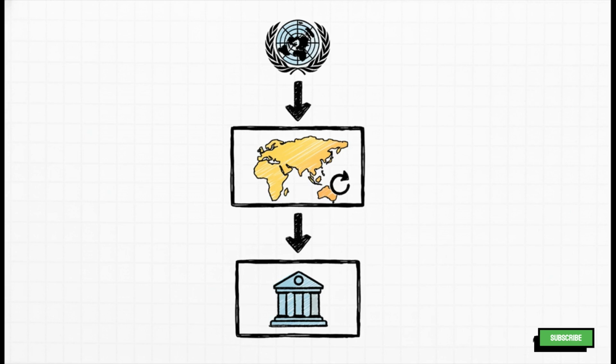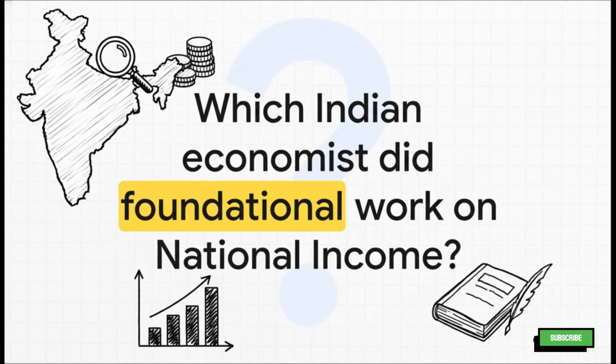So, the ADB operates under the umbrella of the UN's Economic Commission for Asia and the Far East. Oh, and a quick side note, that body is now known as ESCAP, which stands for the Economic and Social Commission for Asia and the Pacific. Good to know. Okay, let's bring it back home to the Indian economy.